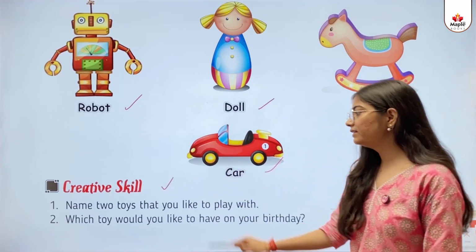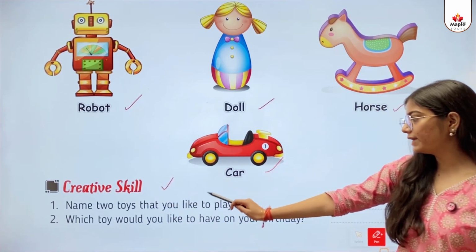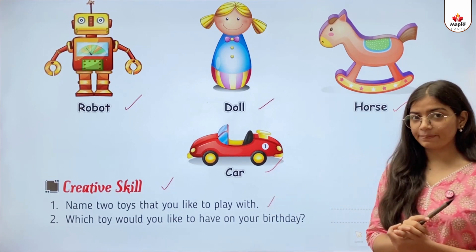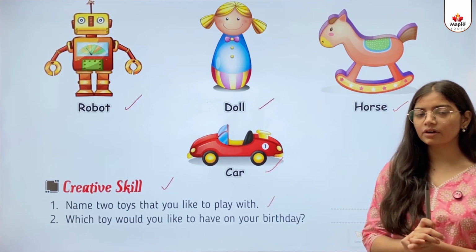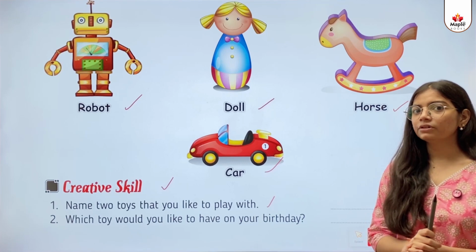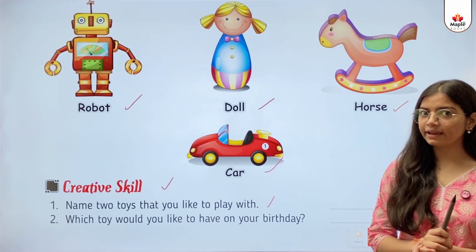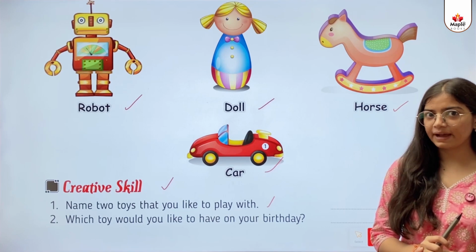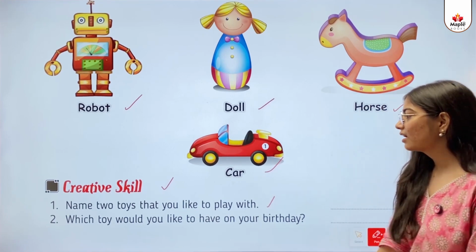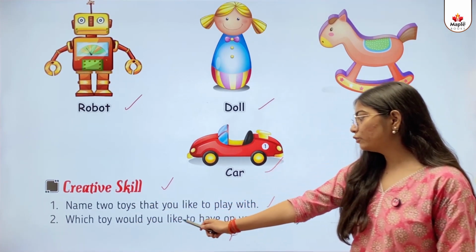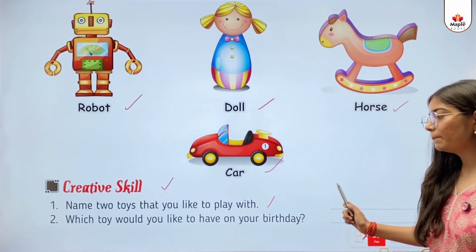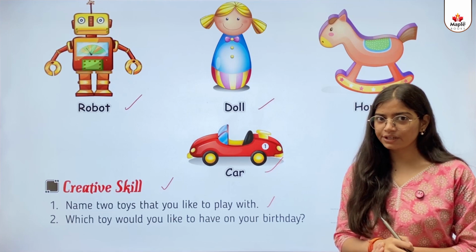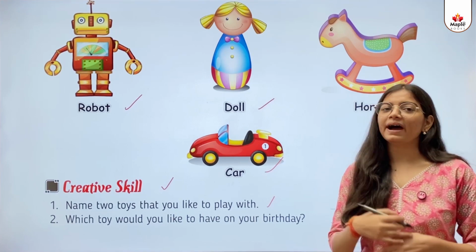Creative skill. First, name 2 toys that you like to play with. So kids, यहाँ पर हमें बताना है कि कौन कौन से टॉयज आपको जिनके साथ खेलना पसंद है. 2 टॉयज के नेम लिखने हैं. So you can write it by yourself. Second, which toy would you like to have on your birthday? So kids, आपको अपने बर्थडे पर कौन सा टॉय चाहिए होगा? You can write it by yourself.